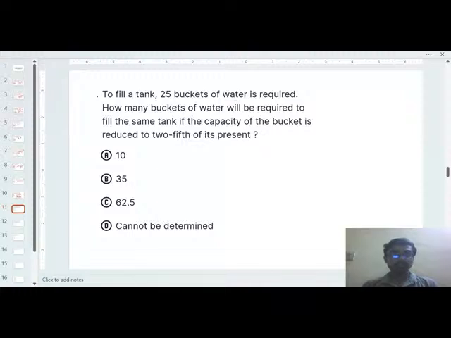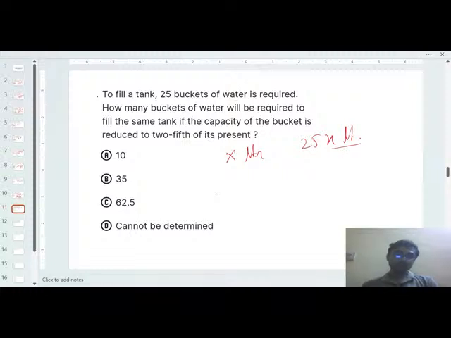So how many buckets of water will be required to fill the same tank if the capacity of the bucket is reduced to 2/5 of the present? So let us take that per bucket the total water filled is x liter. So the total capacity is 25x liters of the tank.